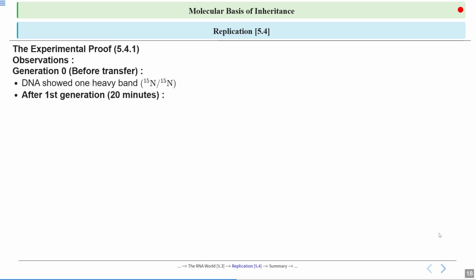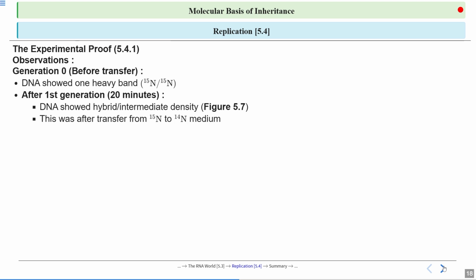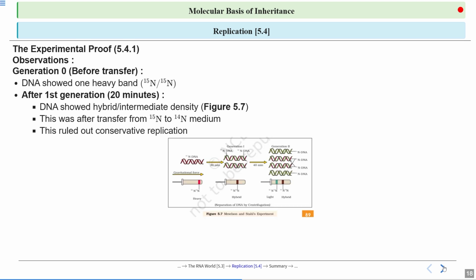After the first generation, that means after 20 minutes, when they had put that E. coli with the heavy isotope of nitrogen into the medium with the normal isotope of nitrogen, they saw that the DNA showed a hybrid, intermediate density. This was after transfer from 15N to 14N medium. This ruled out conservative replication.